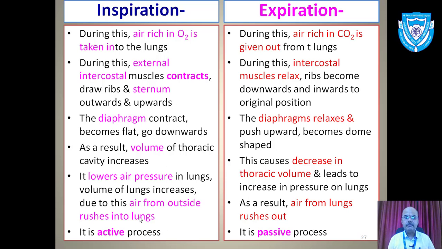What could be the path, which I have not given here? As I already told you, ribs will move outward, the sternum will come up, the volume of the thoracic cavity increases, and the air will pass through the upper and lower respiratory tract into the lung. The path will be from the atmosphere to the nostril, to the nasal chamber, to the nasopharynx, to the larynx, to the trachea, to the bronchi, to the bronchioles, finally the air sac, and into the individual alveoli. This will complete inspiration, as we already studied.